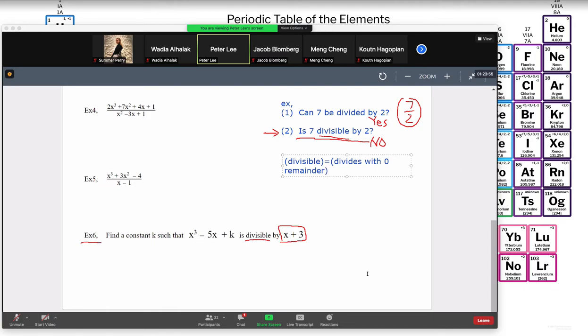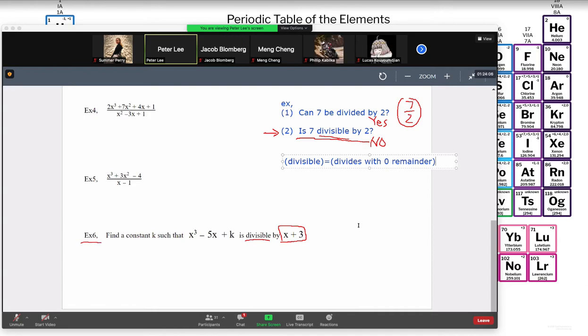No leftover, in other words. And by the way, let me say 0 remainder instead of no remainder, because when you say no remainder in math, it's confusing. No remainder could mean 0 remainder, or it could mean some undefined remainder. So that's why you have to be careful here in math. So in this case, divisible means it divides with 0 remainder.